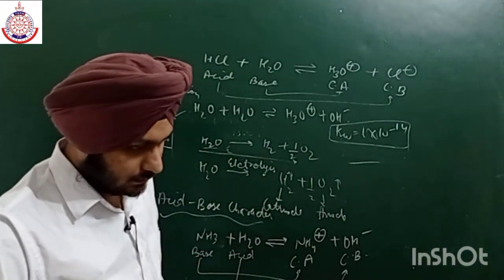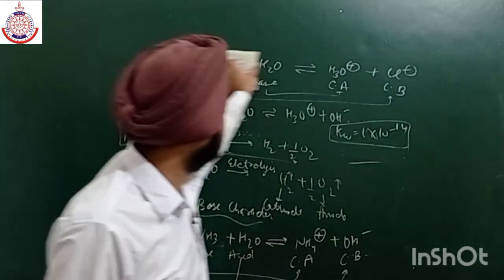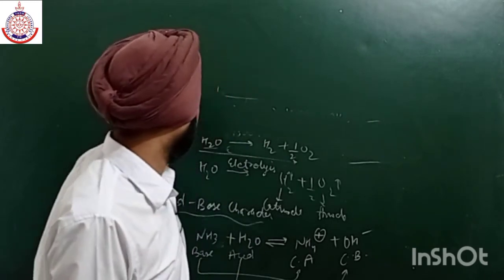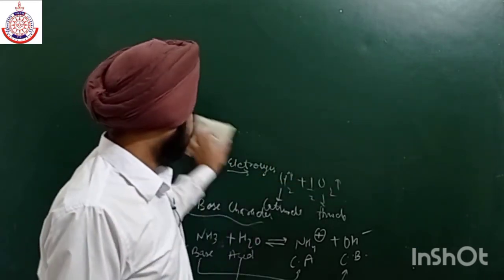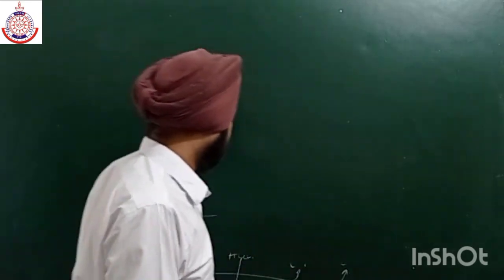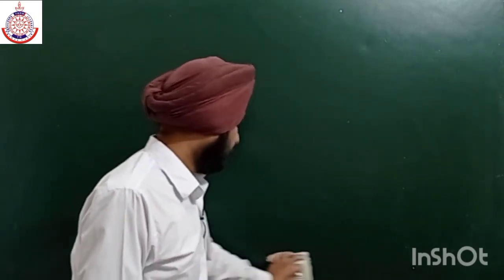Okay, next is its oxidizing and reducing property. The third property is oxidizing and reducing, and this is a very very important property, oxidizing and reducing character.